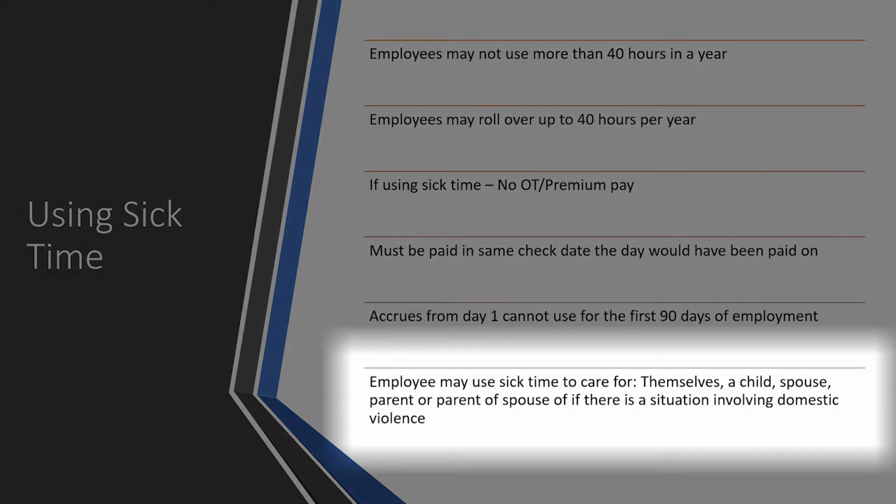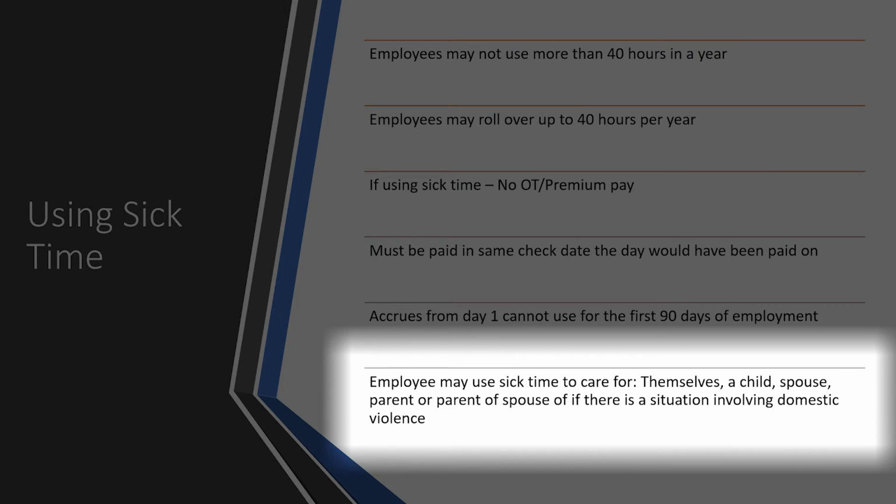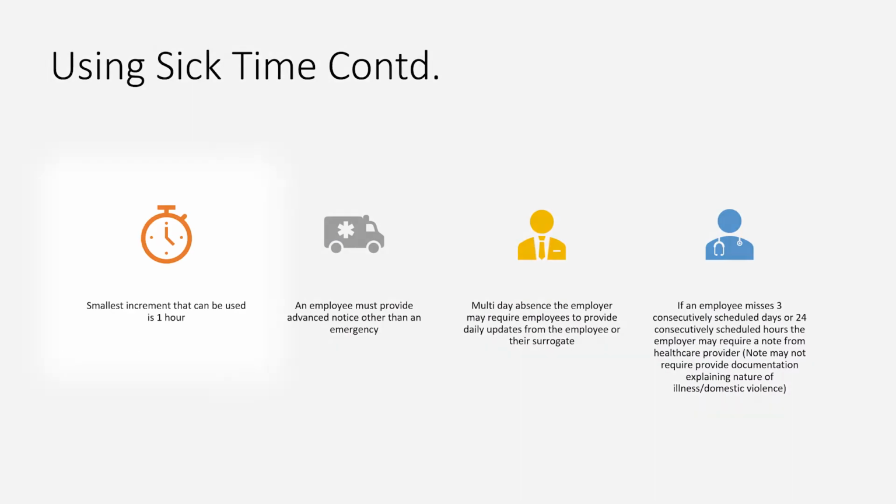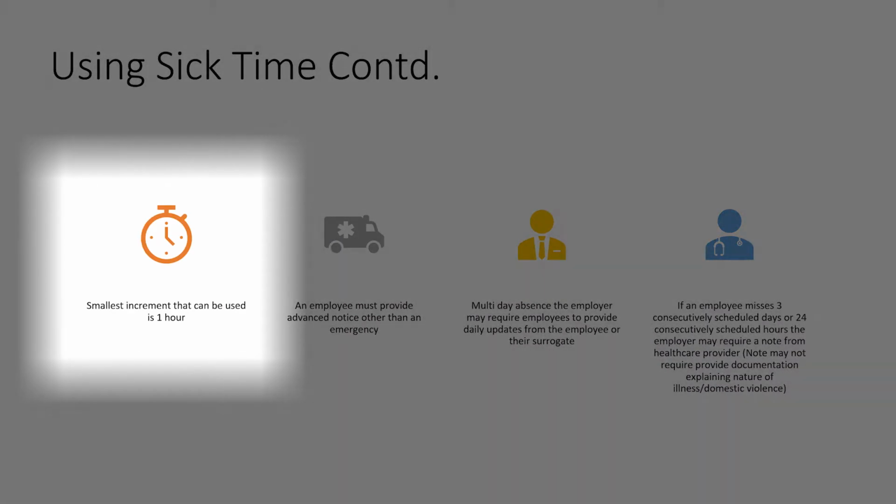An employee may use sick time to care for themselves, a child, spouse, a parent, or parent of a spouse, or if there's a situation involving domestic violence. So here's a little bit more information on how you can use your sick time. The smallest increment that can be used is 1 hour.